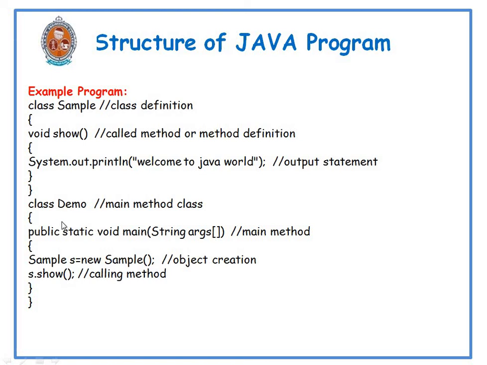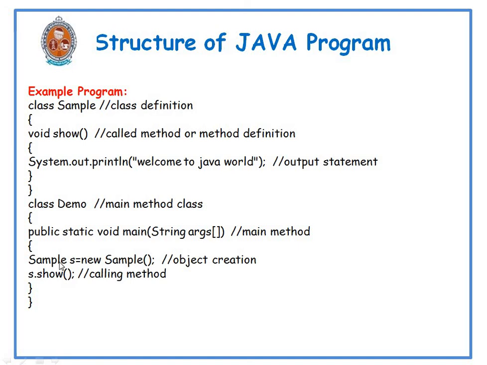After that we have defined the main method class, that is Demo, and inside the main method class we have written the main method, public static void main, and within the brackets we have written String args. After that we have created one object with the name s. In order to create any object, we need to follow a certain syntax.